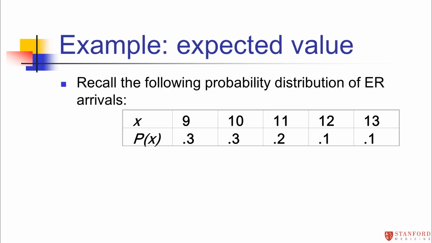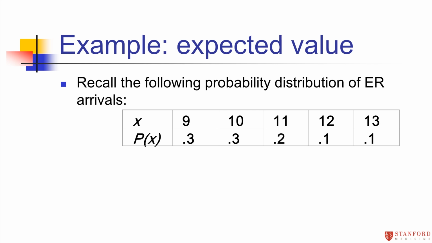It's very easy to calculate expected value for the discrete case. So recall we had this probability distribution about how many patients were arriving in the emergency room in a given hour. And let's say, it's an artificial distribution, but let's say this was the actual distribution.